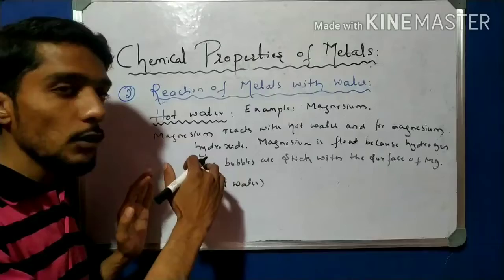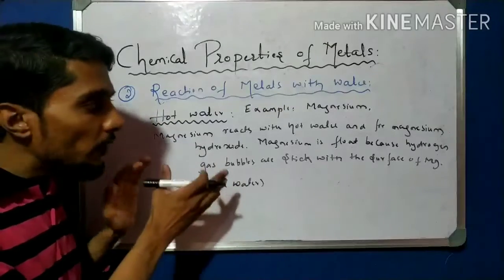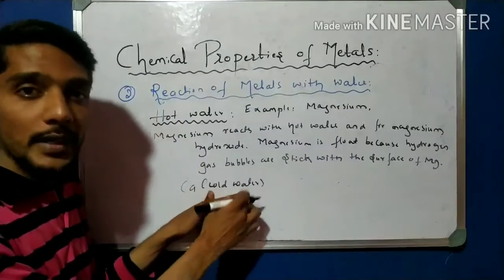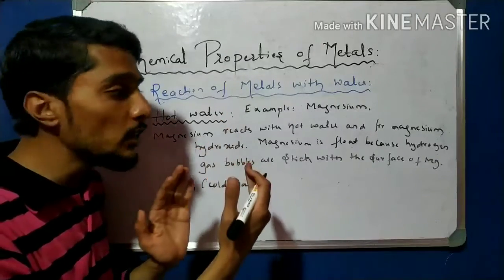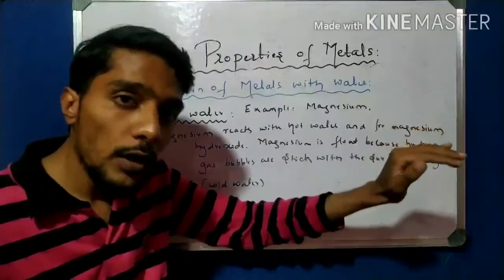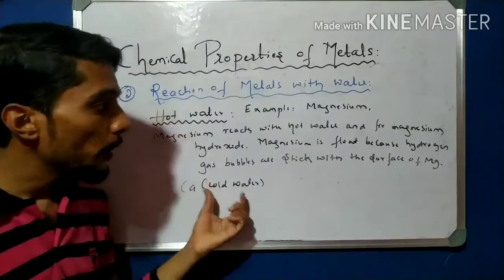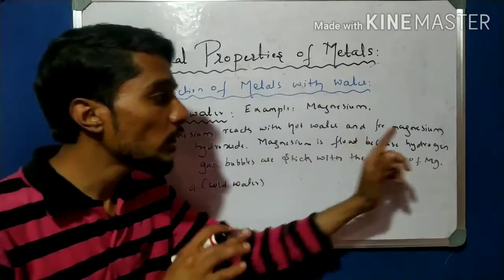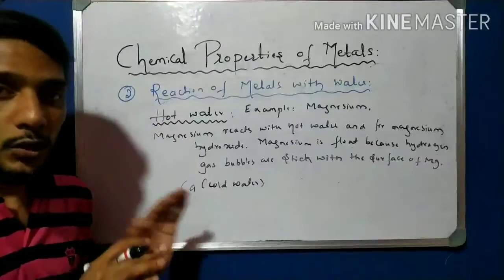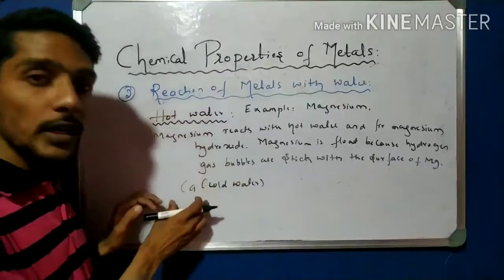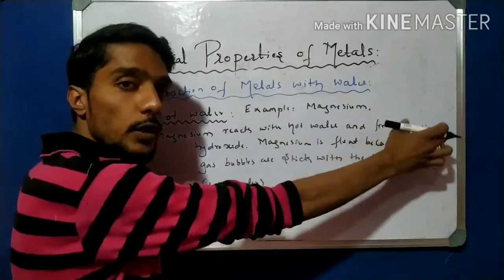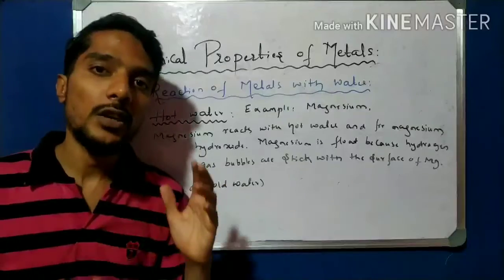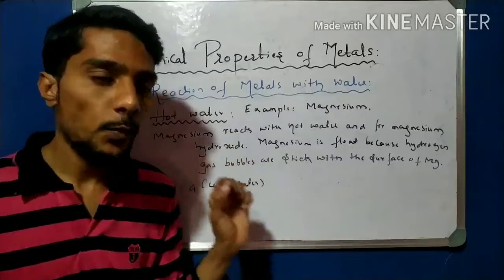Both float. The difference is that magnesium reacts with hot water and calcium reacts with cold water. But the similarity is that magnesium floats and calcium also floats, because hydrogen gas bubbles stick to the surface of magnesium and the surface of calcium. Calcium floats in cold water and magnesium floats in hot water. That is the point you have to remember.